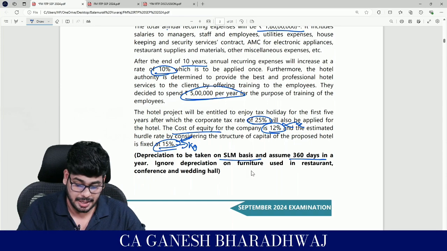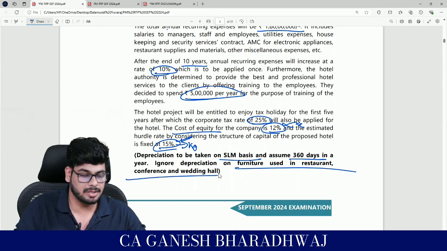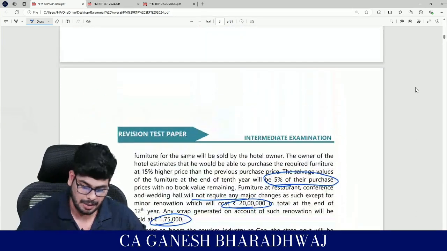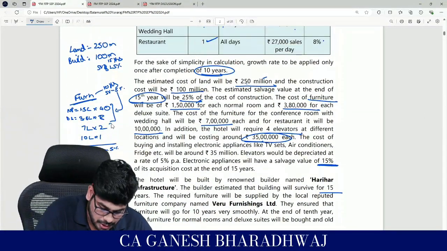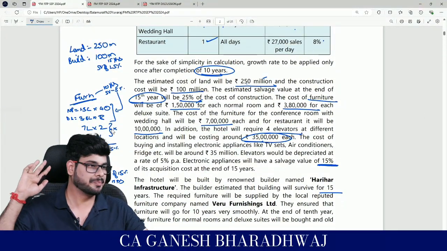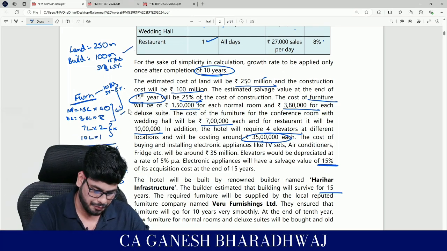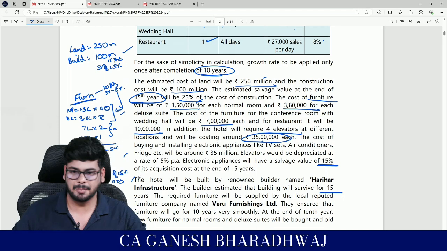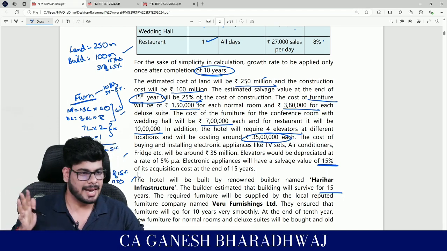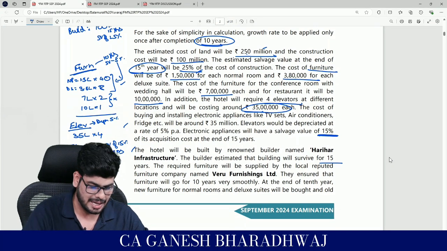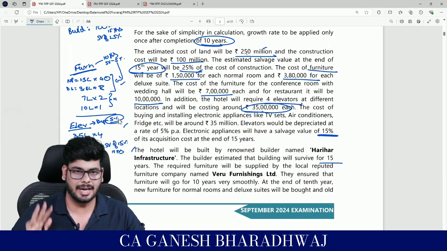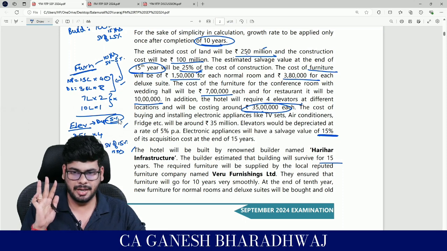Now ignore depreciation on furniture used in the restaurant and conference wedding hall. So basically what they have said is, on these two you ignore your depreciation, right? So depreciation you provide only on building, these two furnitures, elevators and electronic appliances. Clear? Land, obviously it's not depreciable. Clear with this, guys? SLM you use, I think for elevator alone they have given the rate, we can use a direct 5%. Clear with this, guys? Fine.